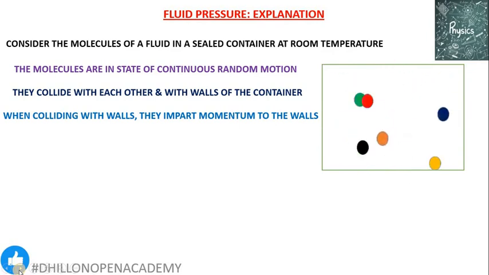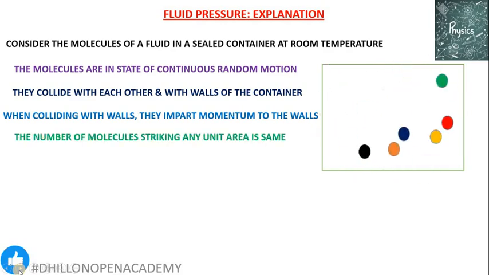This indicates that whenever any object in motion collides with some other object, it has a tendency to apply a certain amount of force onto the other object. This property of a body, by which a moving body is able to apply force on other objects, we call momentum. So whenever these moving molecules collide with the walls of the container, they apply a huge amount of force on the wall of the container.